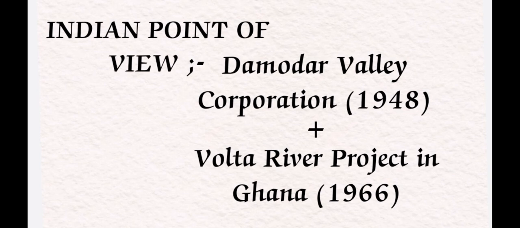In Ghana, they adopted the Volta River Project in 1966. In the same way, each and every country was inspired by seeing the regional planning in the United States of America.